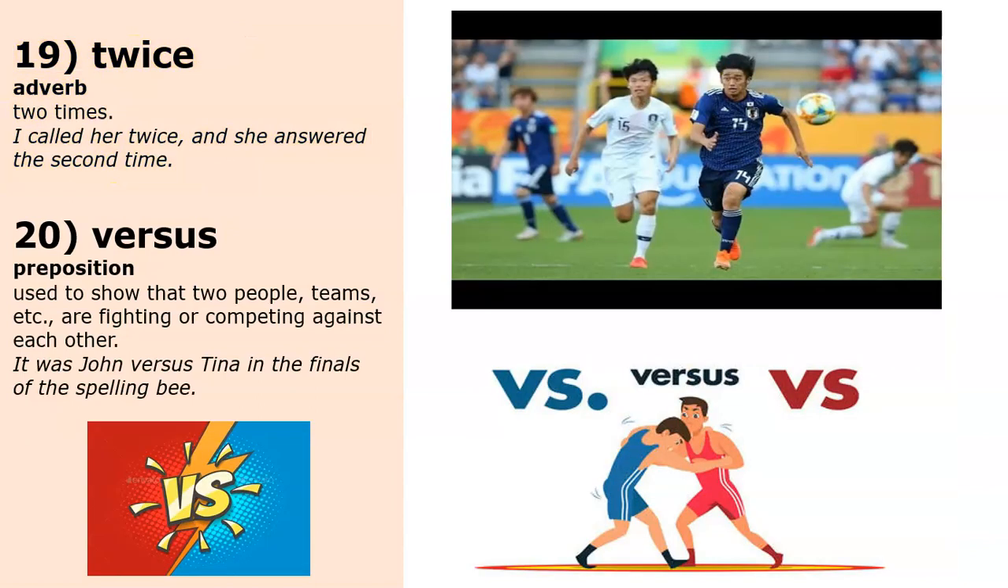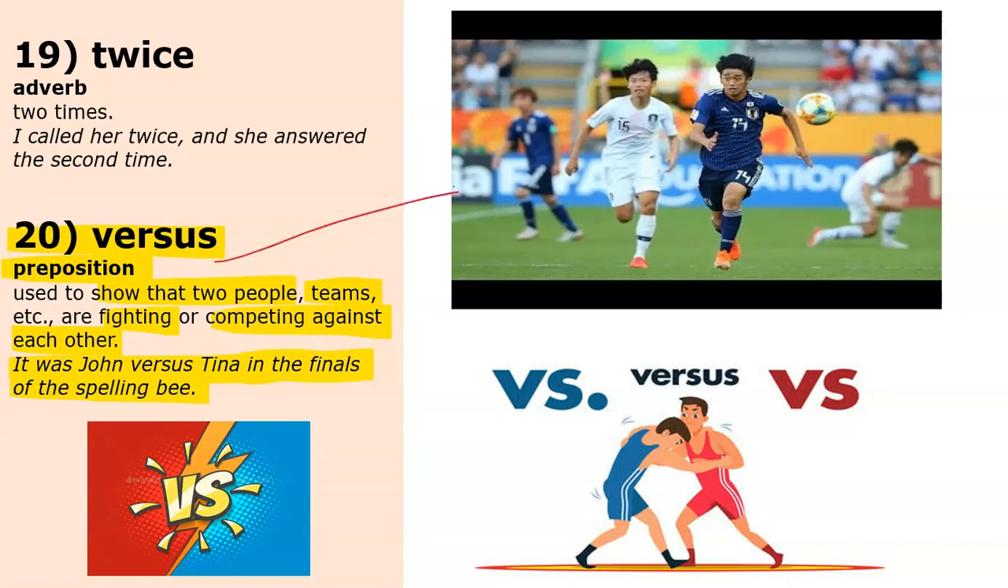The last word is versus. Versus is a preposition and we use this word to show that 2 people or 2 teams are fighting or competing against each other. For example, it was John versus Tina in the finals of the spelling bee. You'll often hear this word versus when there is some sort of contest or sports game.